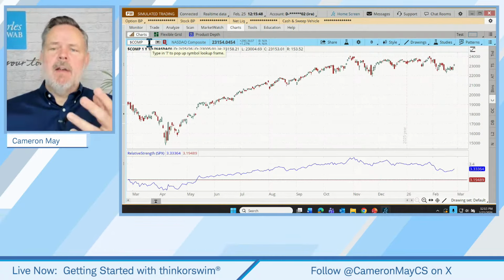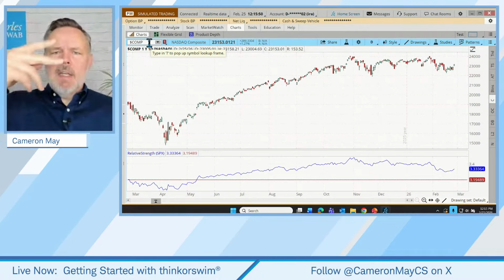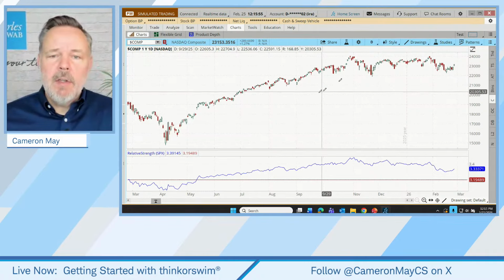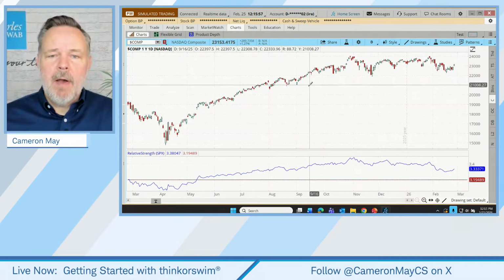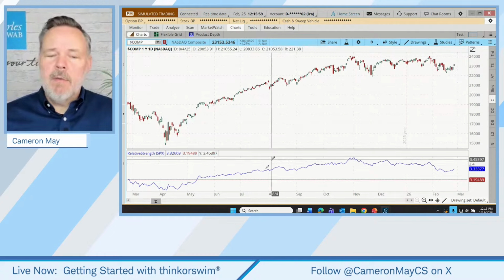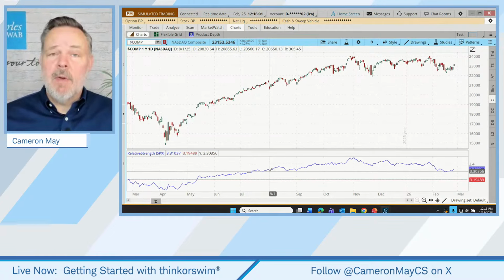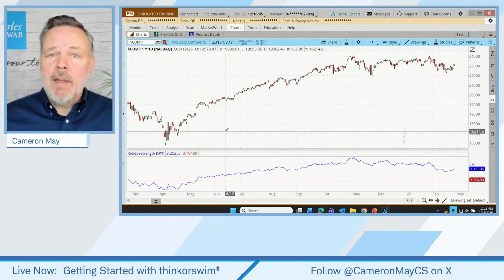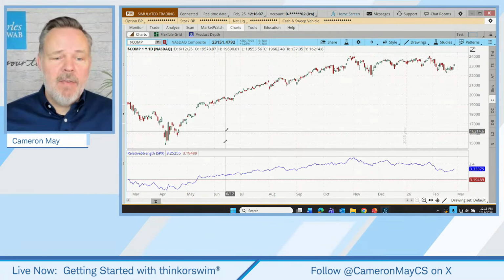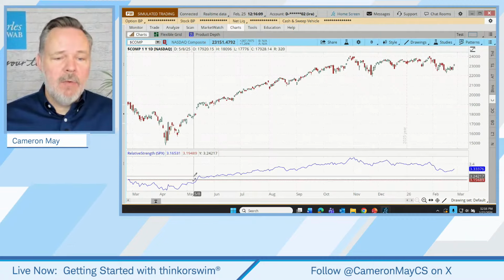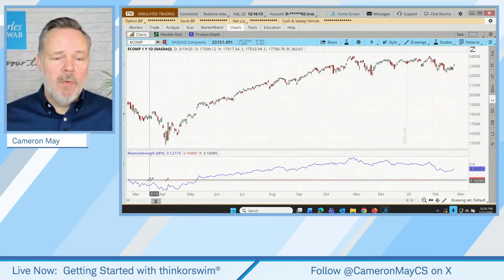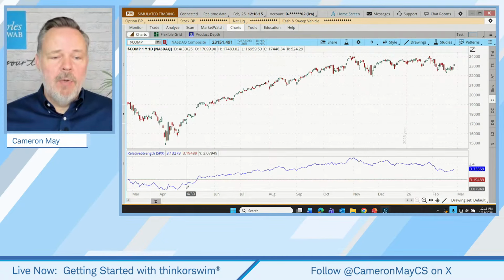So what we're doing here, instead of having two line charts and just observing the behaviors between those, we're still looking at just the NASDAQ composite, and we're using a study down here that indicates whether the NASDAQ has been relatively stronger or relatively weaker than the S&P 500. So as we look at the relative strength tool, I'll explain these two lines to you. We have a red line and we have a blue line.